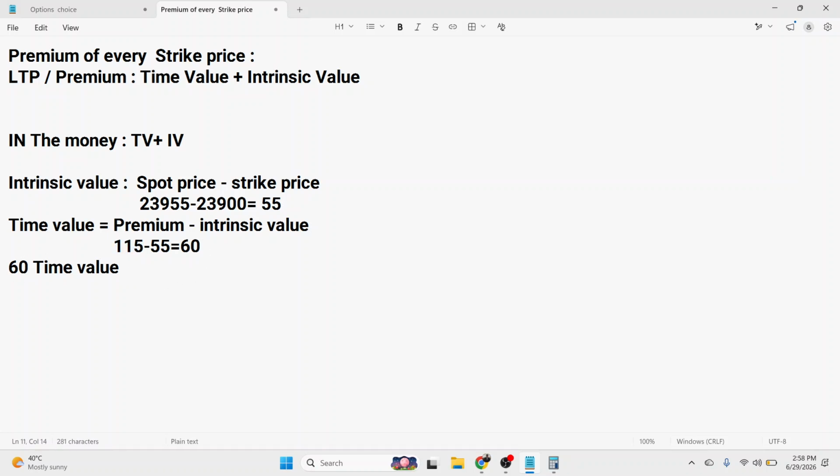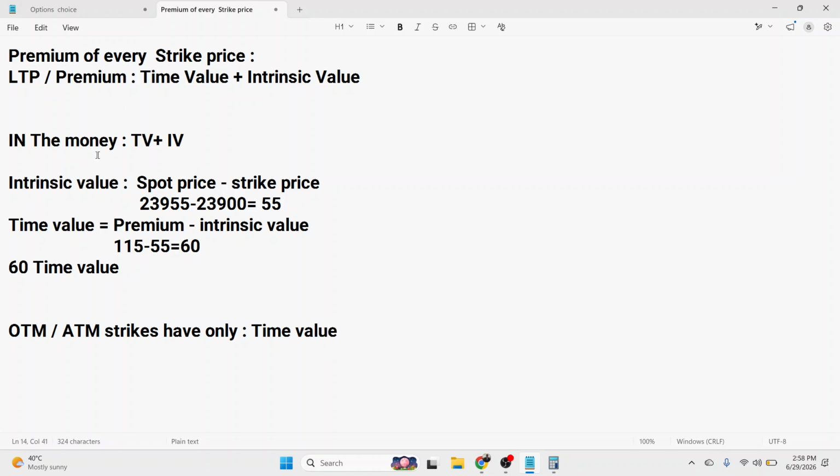So in the money contracts have both time value and intrinsic value, and at the money and out of the money contracts, OTM and ATM, have only the time value.